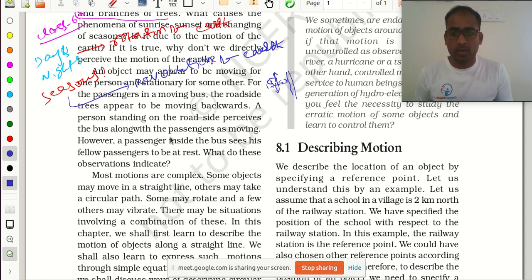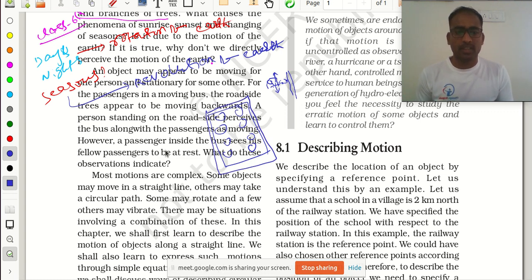Suppose you see the passengers in the bus. Are they moving or not? The sitting passengers in the bus, are they in movement or not? Yes, they are also moving, because the bus is moving. So their movement is also there, we can say.